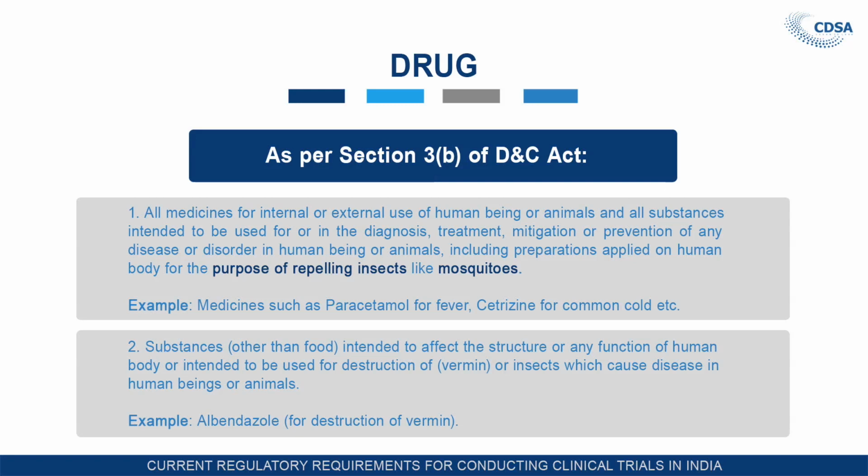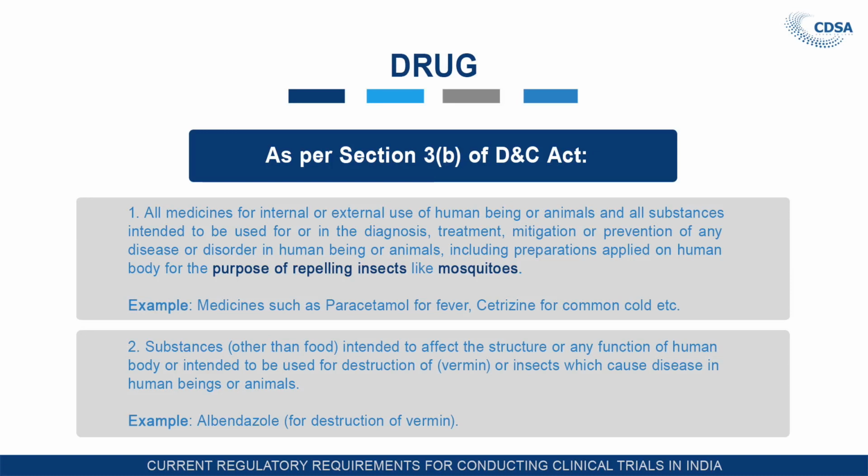specifies all medicines for internal or external use of human being or animal and all substances intended to be used for or in the diagnosis, treatment, mitigation or prevention of any disease or disorder in human being or animal, including preparation applied on human body for the purpose of repelling insects like mosquitoes.